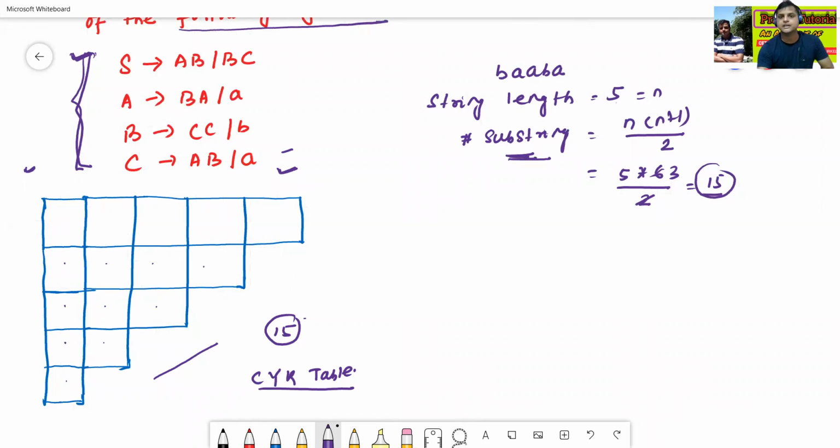How do we get the number of substrings? The string is already given, BA. The string length equals 5, and the number of substrings equals n times n plus 1 divided by 2. This is the formula to find the number of substrings. Here n equals 5, so this value equals 15. So this is the CYK table for checking the membership problem. Now what is the first process here?